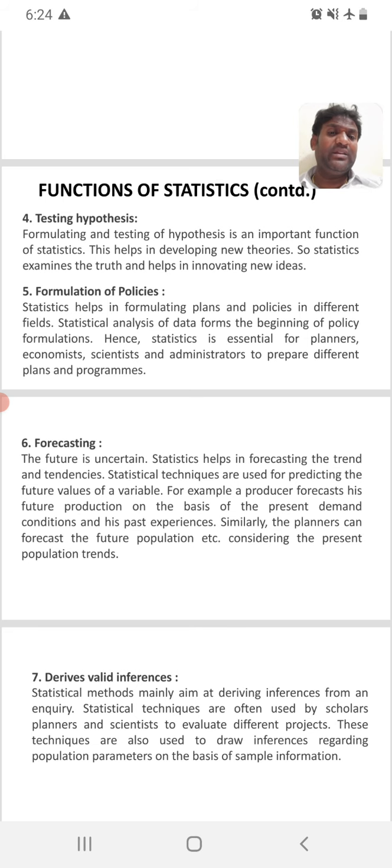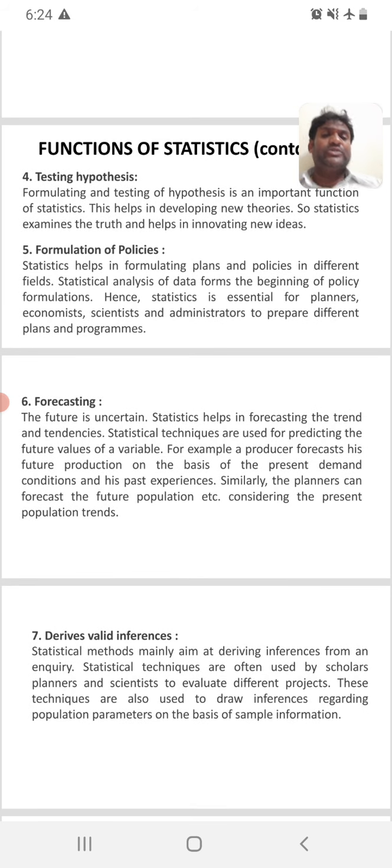Like that, we can make hypothetical statements, and with the help of that, we can prove what the result is. We can test it. So this is called formulating the hypothesis and testing the hypothesis. Statistics helps us to check the hypothesis.